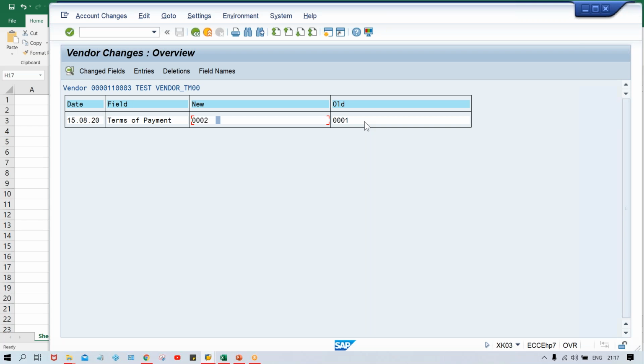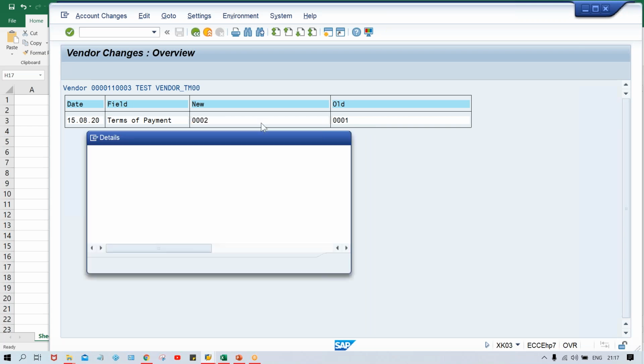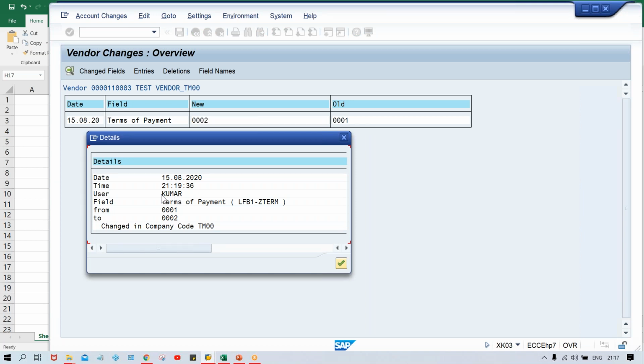Every user has a unique user ID, right? If you double click on this, look here, my user ID is showing that it has been changed by this user ID, right? People will come to know who this user ID belongs to, on which date and at which time this change happened. Every detail will be there, guys.